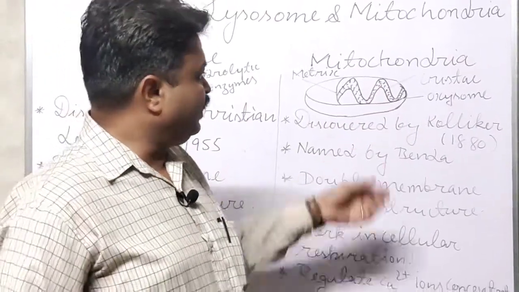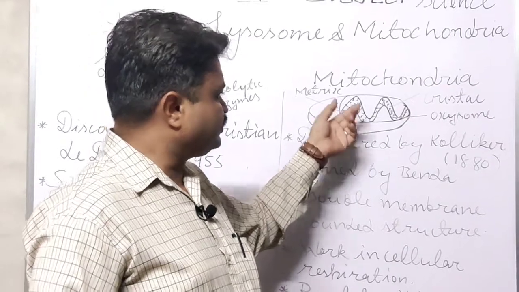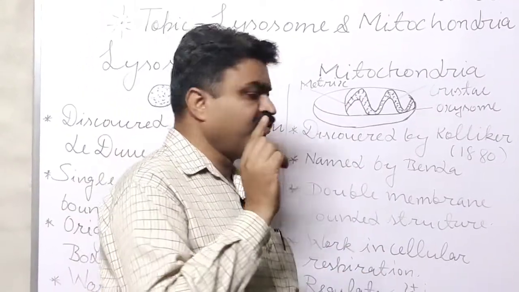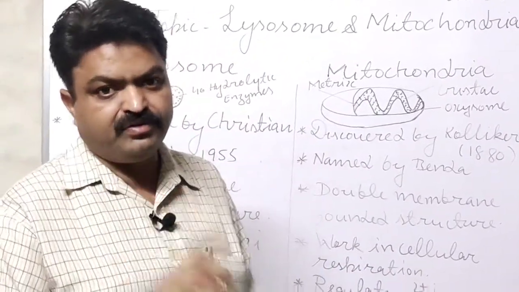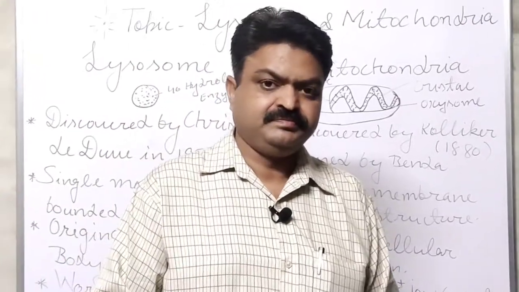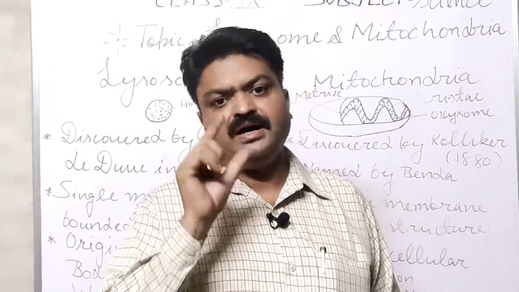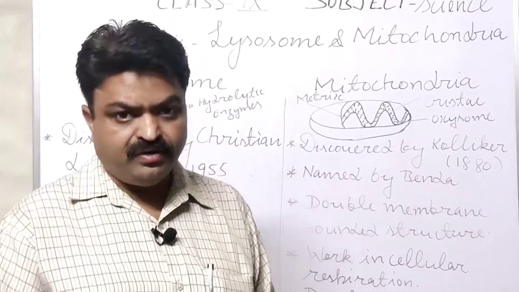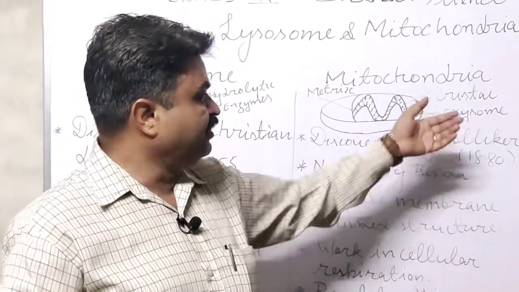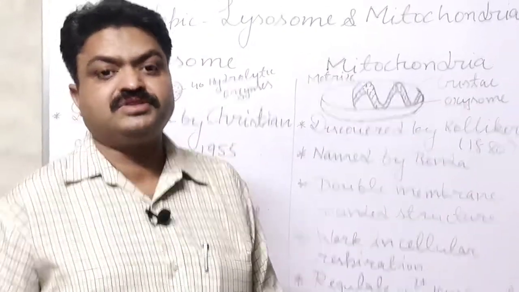And in between the cristae, there is fluid, and that fluid is known as matrix. With this, there are ball-like structures found inside it, and they are known as oxysomes.